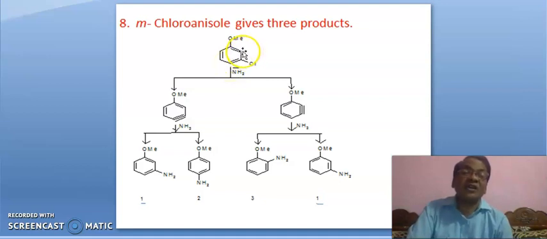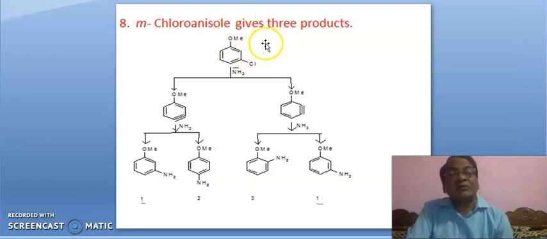Although the chances of abstraction of hydrogen from this position are least, because it is a bulky group, and approaching of amide ion at this carbon to abstract hydrogen is difficult due to steric hindrance.